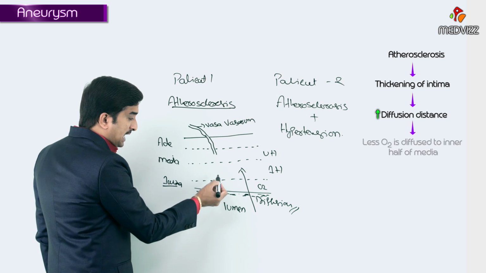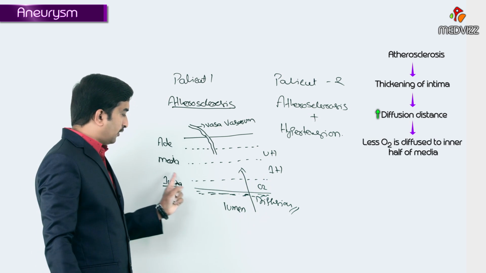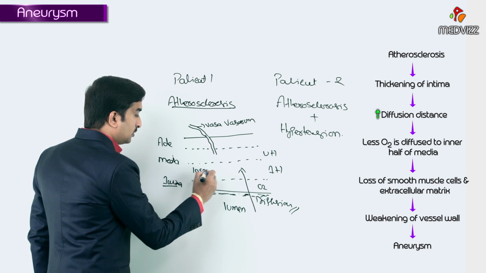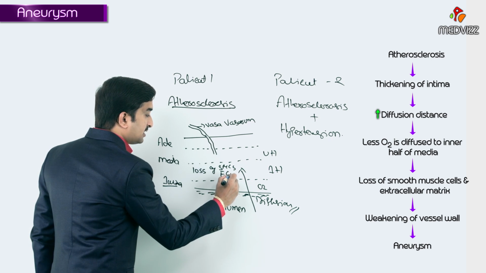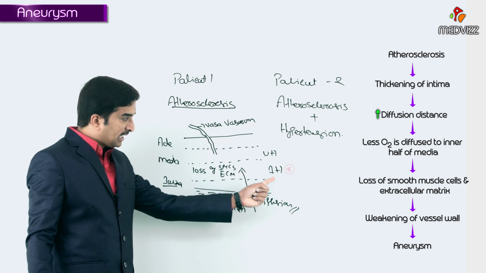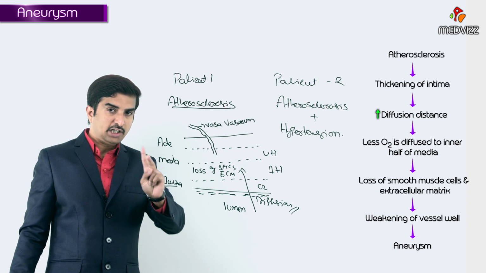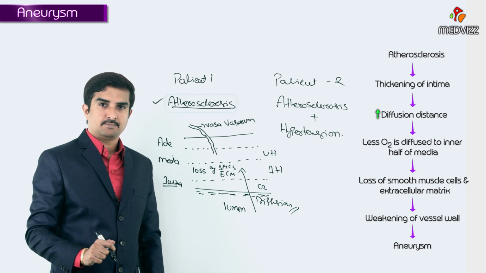Because of this, less oxygen is diffused towards the inner half of the media. So that's the reason there will be loss of smooth muscle cells as well as extracellular matrix at the inner half of the media. But what happens to the outer half of the media is absolutely normal if the patient is suffering only from atherosclerosis.